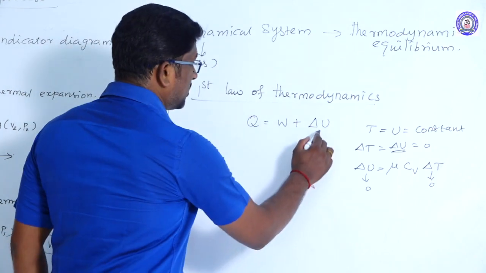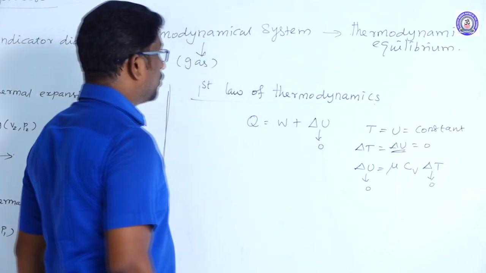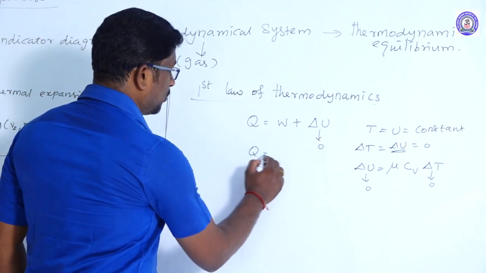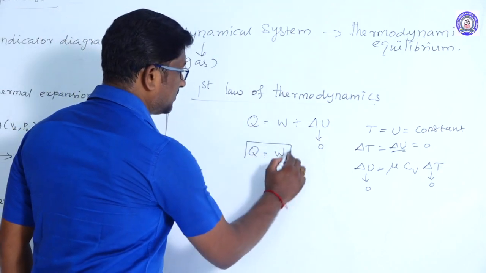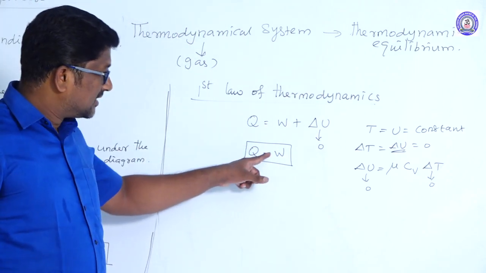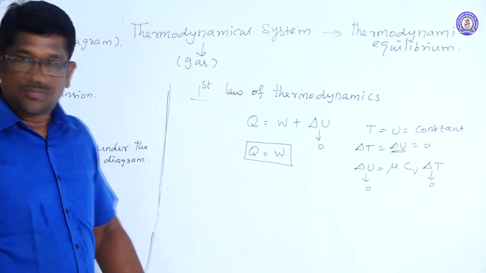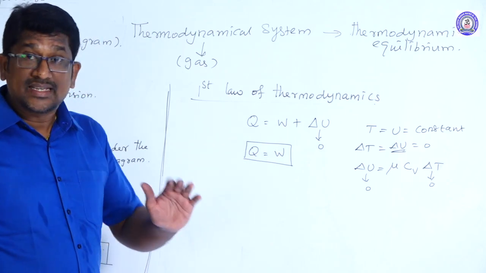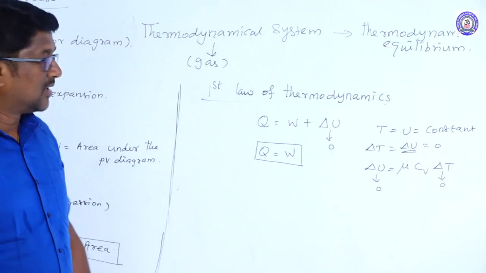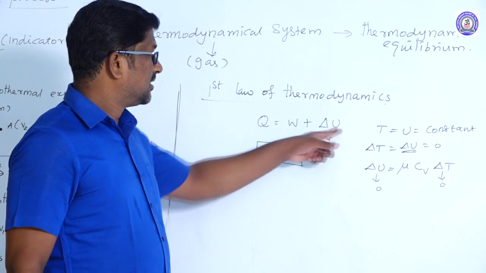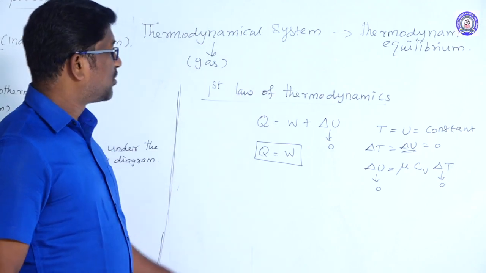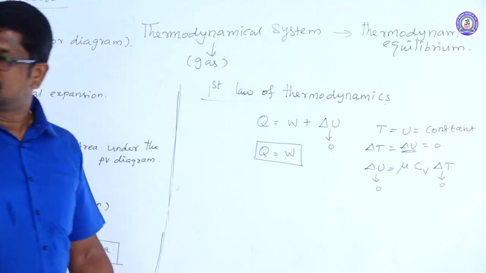Substitute the change in internal energy as 0 in the first law of thermodynamics equation. Then we get Q is equal to W. That is, the amount of heat energy supplied by the system is equal to the work done by the system, or the amount of heat energy supplied by the system is equal to the work done on the system, since the change in internal energy value is 0. So this is the first law of thermodynamics in the case of an isothermal process.